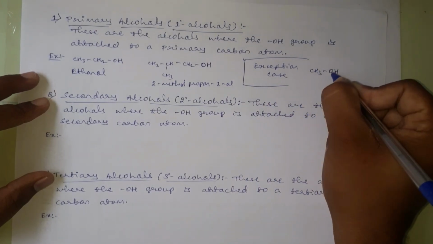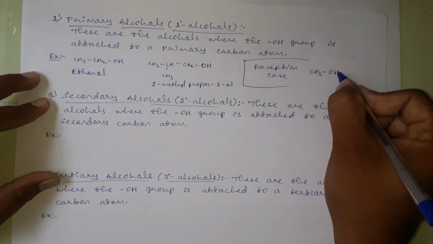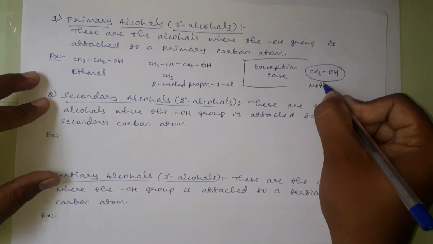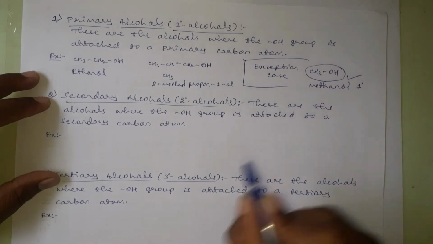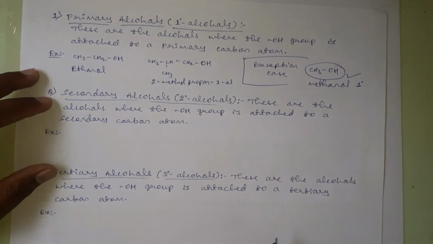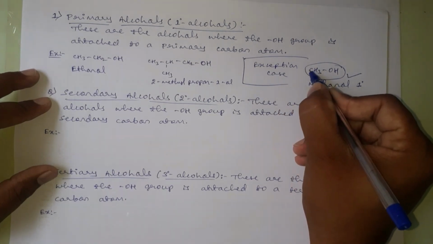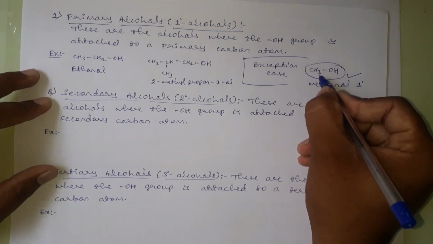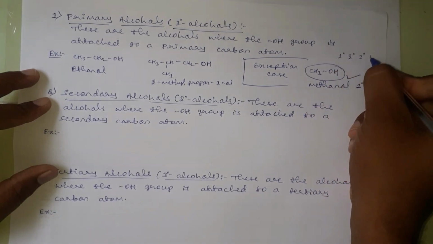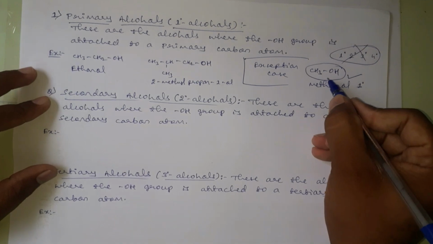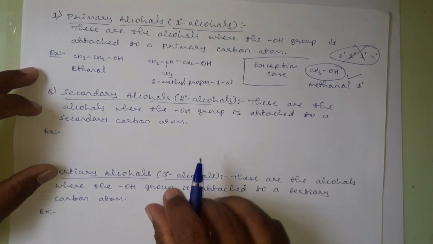Even though this carbon is not connecting to any other carbon atoms, this methanol is also considered as a primary alcohol. This is one exceptional case. We know that this carbon is not a primary, secondary, tertiary or quaternary carbon, yet we consider this one as a primary alcohol. This is an exceptional case.